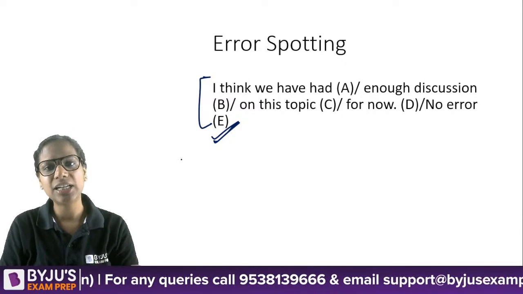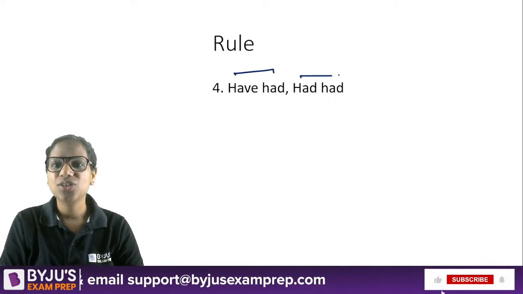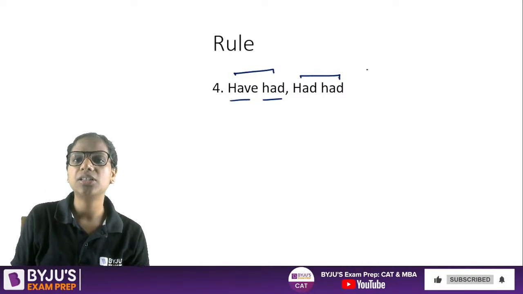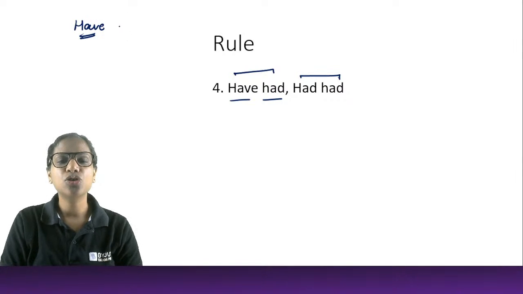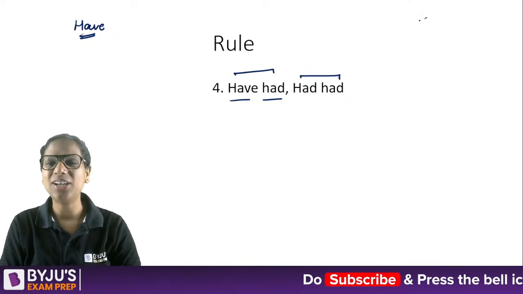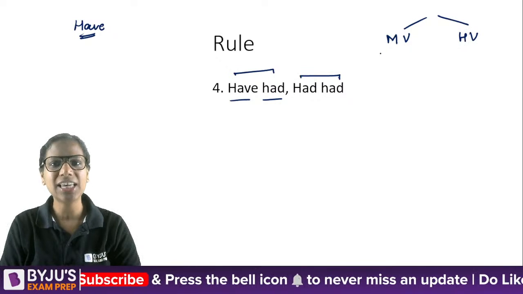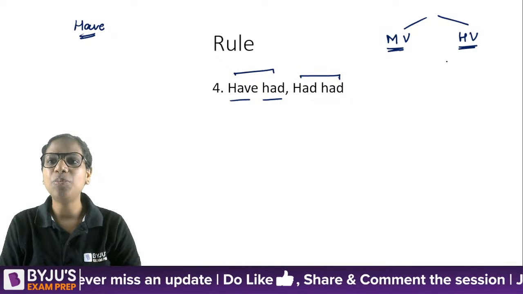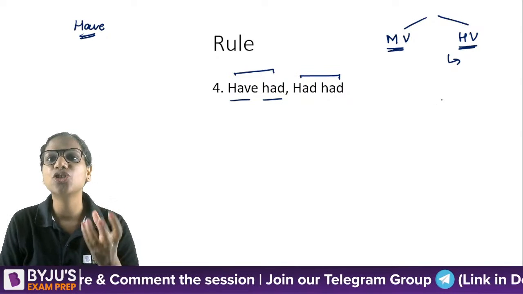Now let's discuss have had and had because one of you asked it in the last lab session yesterday. So, okay. So have had. First of all, we need to understand what does this verb have mean, right? So all of you, because you have studied verbs in your junior classes as well, we know that there are two types of verbs, main verbs and helping verbs. Yes, main and helping. So what's the difference? Helping verbs help other verbs. They are auxiliary, they are extra, right?